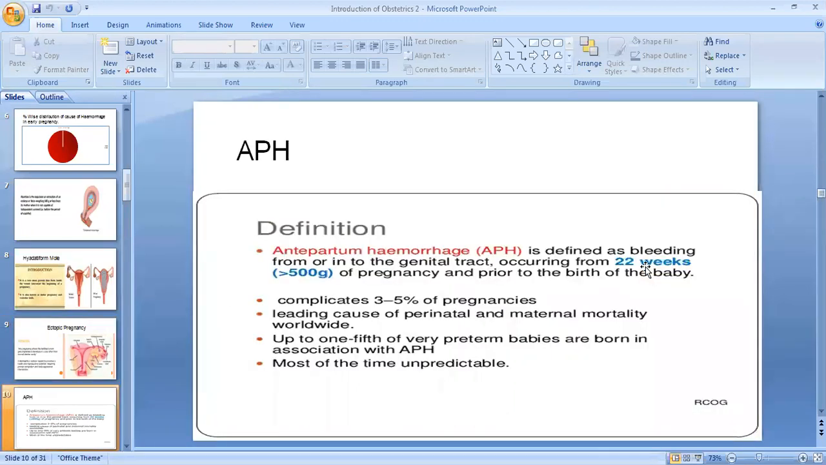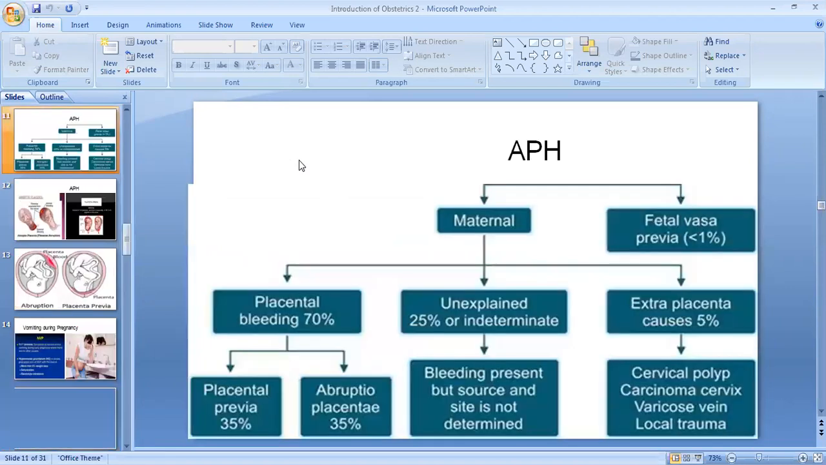Then APH, third, that is antepartum hemorrhage. That is bleeding in the pregnant lady from 22 weeks up to the delivery, prior to the birth of the baby. If the bleeding takes place, then it is called antepartum hemorrhage. Again, there are different causes for antepartum hemorrhage. There may be a problem with the mother or with the fetus. The maximum cause in the mother is the placenta: placenta previa and abruptio placenta.